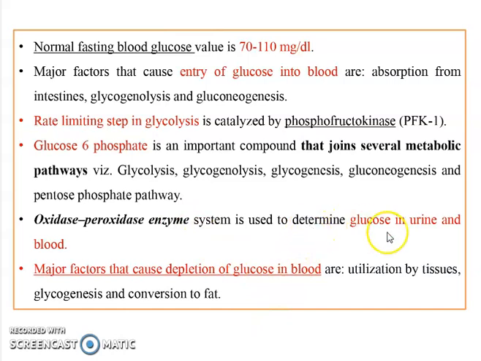So how to determine glucose in urine and blood? With the help of the glucose oxidase peroxidase enzyme system. And which factors cause depletion of glucose in blood? So we have seen the entry of glucose, now depletion of glucose in blood. They are utilization by tissues, glycogenesis, and conversion to fat.